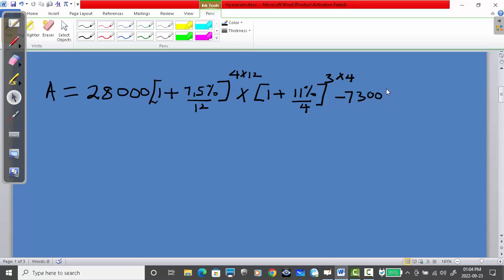Okay. So open brackets again here, we say 1 plus, it is still compounded quarterly, that means 11% divided by 4, and then because it's for 3 years, it's going to be power 3 times 4 again here, okay. Now on your calculator, you put in everything as you see it here and get your final answer.